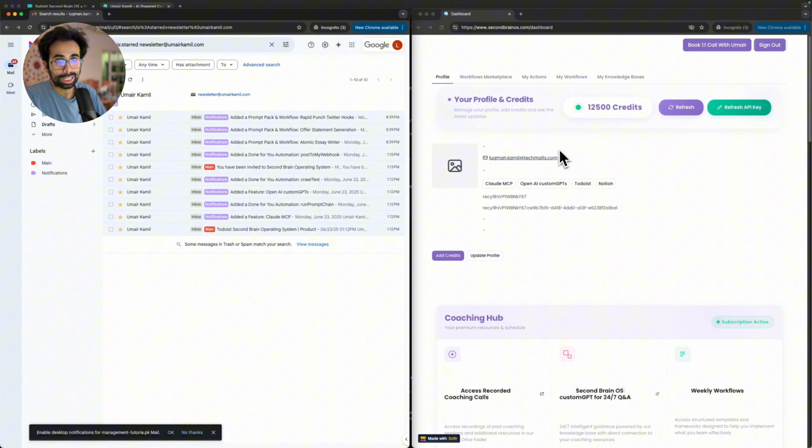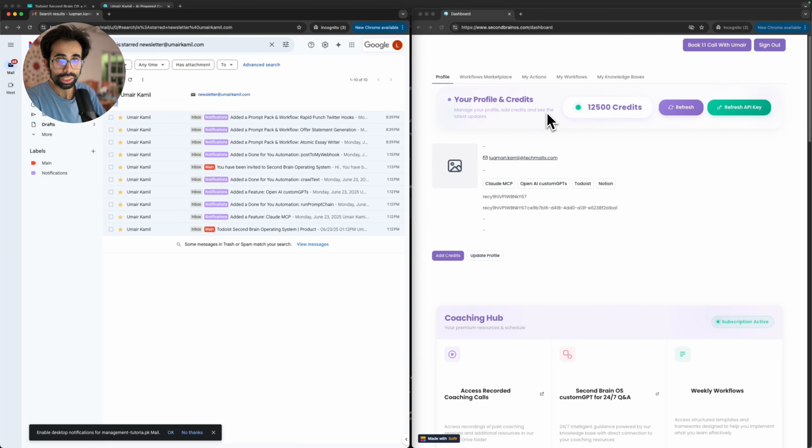So the second Brainwise gives you access to three types of things: workflows, actions, and knowledge. These are the three building blocks of any AI agent. If you've purchased an AI agent, you will get a pre-built one. If you've purchased something else, you might have to build one using my platform. Both ways are very easy. You have nothing to worry about. Everything is done for you. And this modular approach is what allows you for that customization. So if there's any work at your end, there's nothing to worry about. There's no coding required. There's not even any low code or no code required. That's how simple it is.